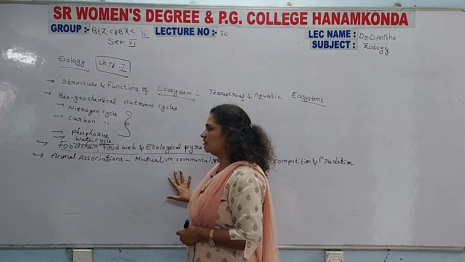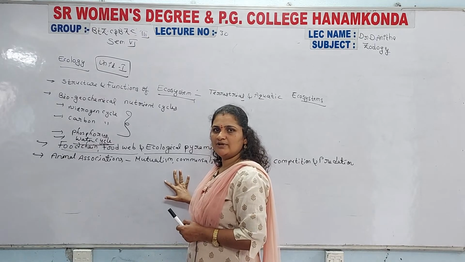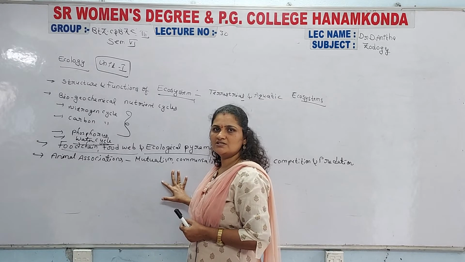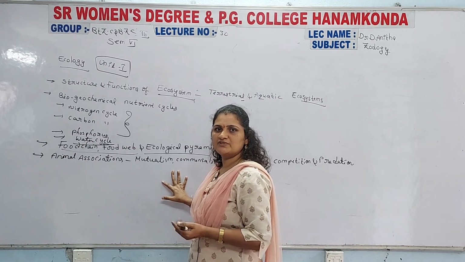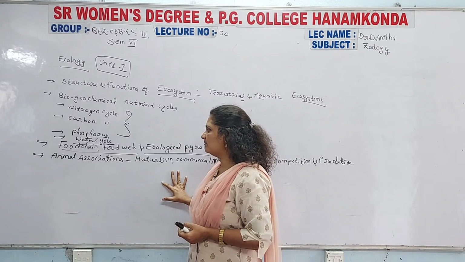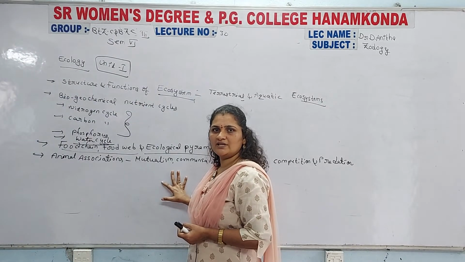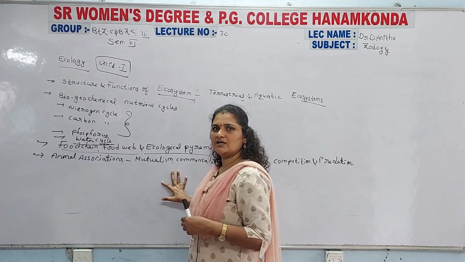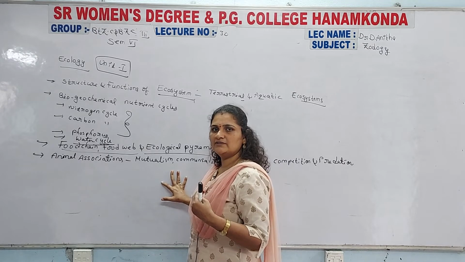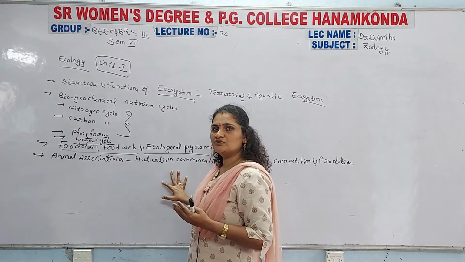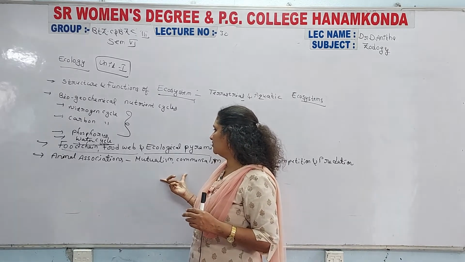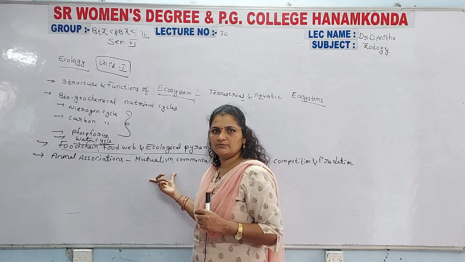They may ask you to write this in your final examination as an important essay. First you define the term animal associations: a relationship between two different organisms, where one organism depends upon the other for food, shelter, and reproduction. Then write 4 to 8 points, and only then enter into mutualism.